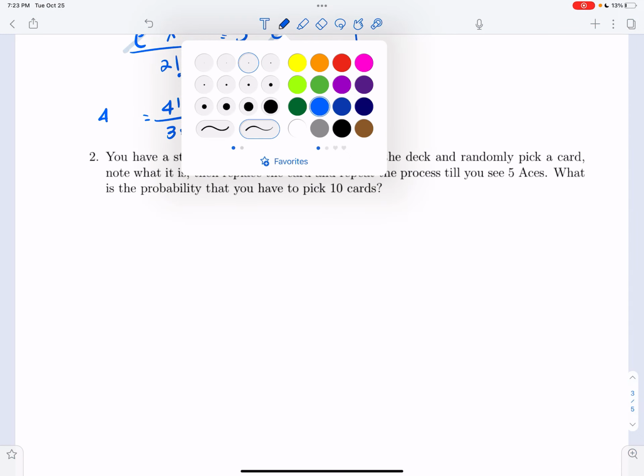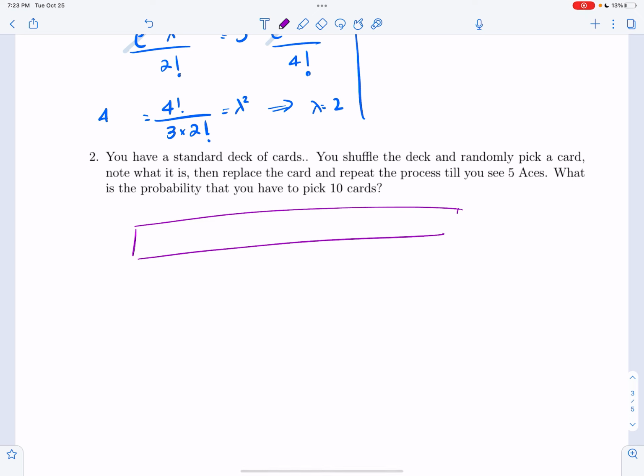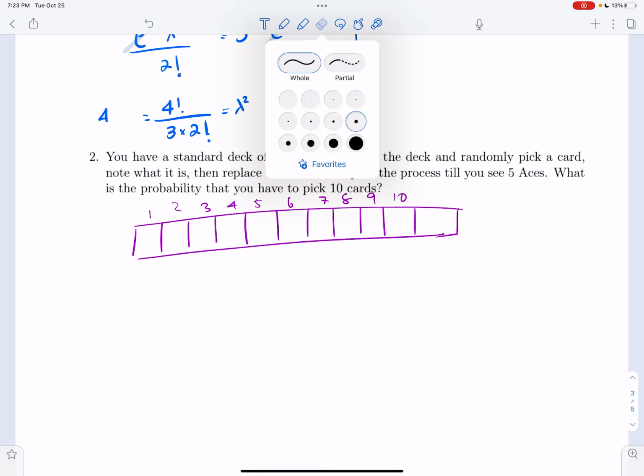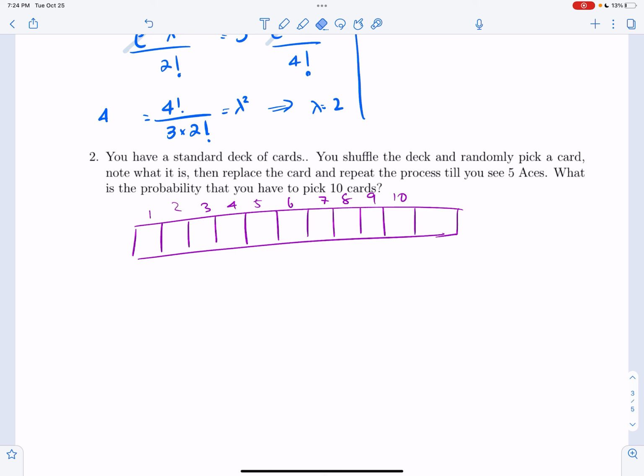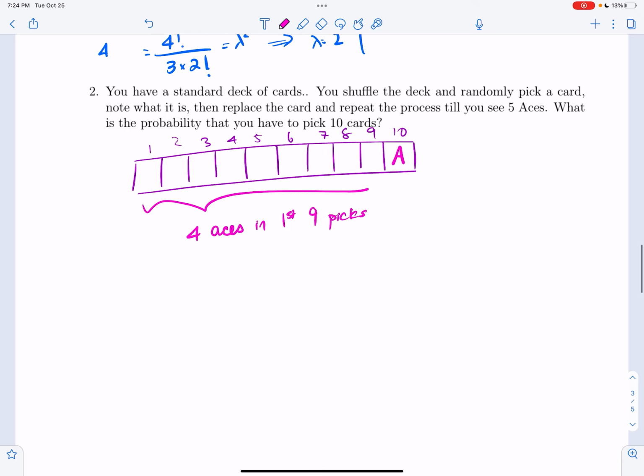So let's write down what is happening. So we want, there's 10 pickings, okay? 10 pickings of cards, and we want the probability that there's 5 aces in there, but we needed exactly 10 pickings to see the 5 aces, so that last pick is an ace, and totally 5 aces, so in here there's 4 aces in the first 9 picks. Okay, so let x equal number of aces.